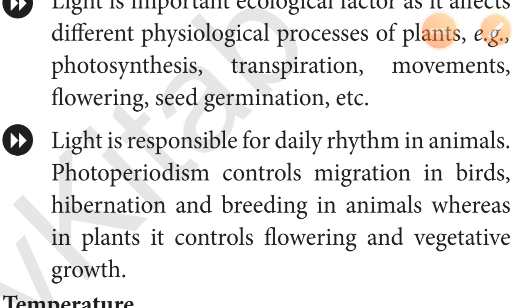As well as we can say the plants depend on the sunlight to meet their photoperiodic requirements for flowering. As I have told you, plants need the light for their flowering. Generally animals can also show their rhythmic conditions, right?